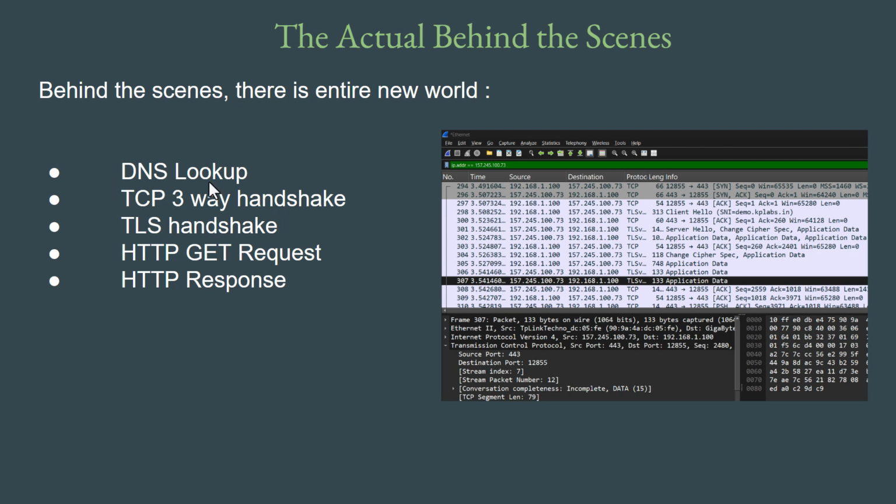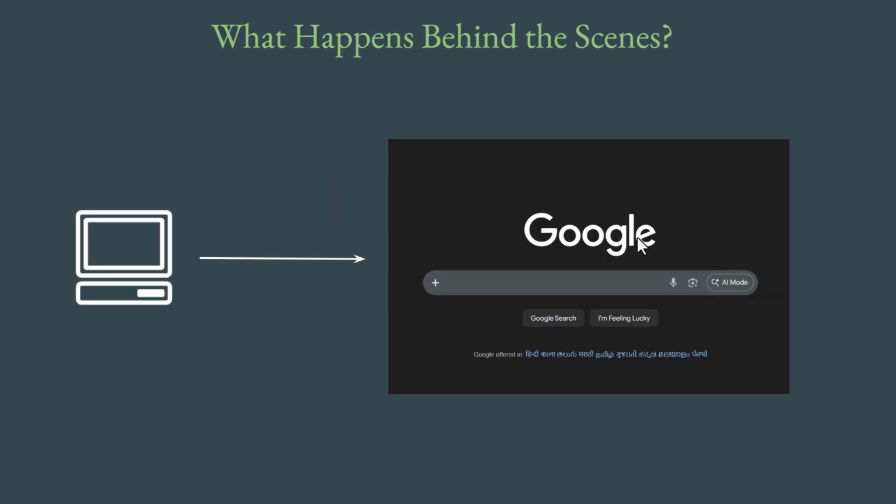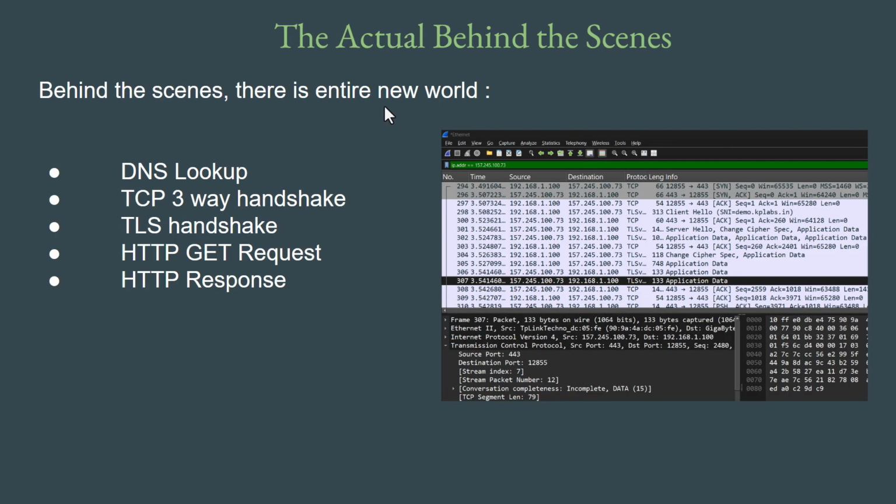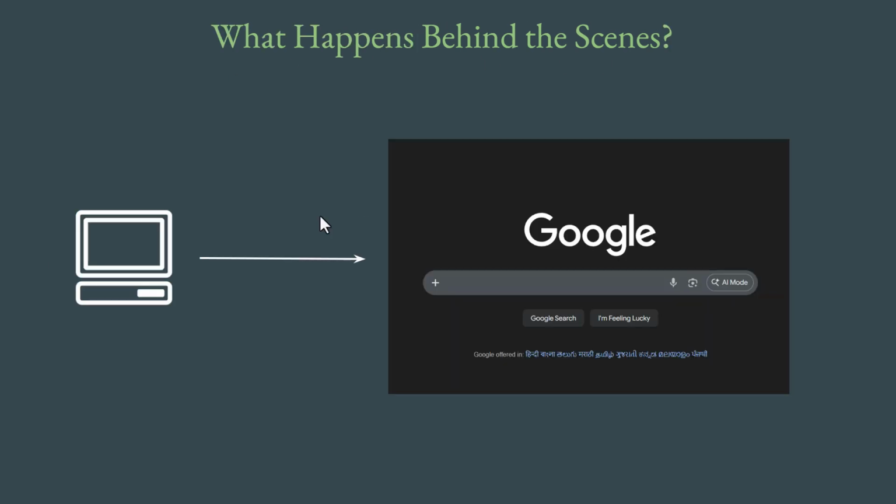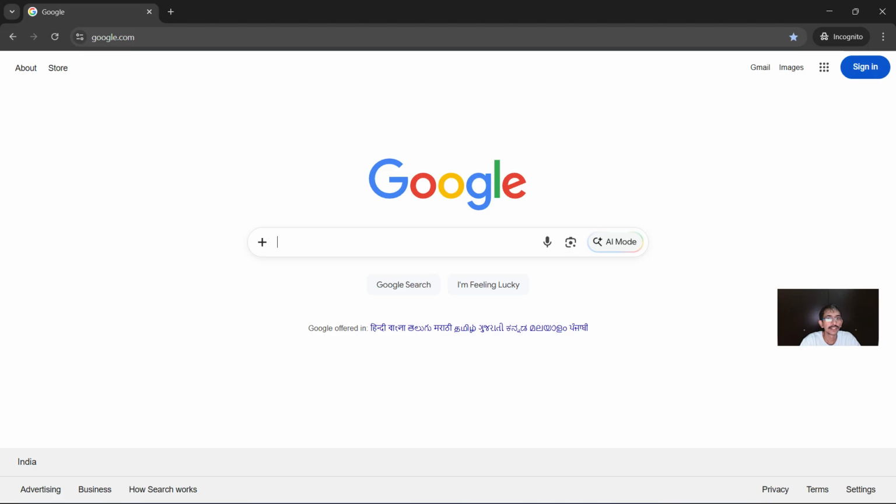For example, you have a DNS lookup that takes place, a TCP three-way handshake, a TLS handshake, the HTTP request that is sent, and the HTTP response that is received. Once the HTTP response is received, you will be able to see the appropriate website. If you really want to be a good engineer, say DevOps engineer, network security, SRE, etc., the actual behind-the-scenes working is something that you really have to master.